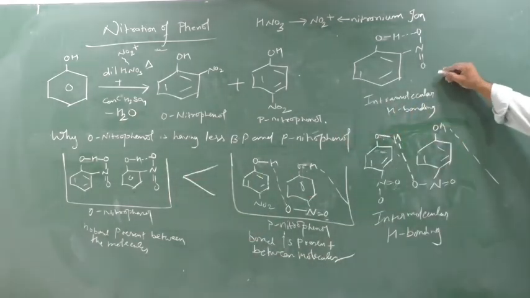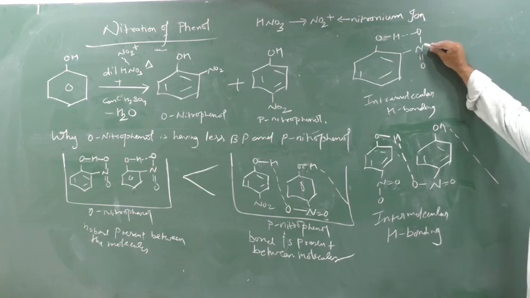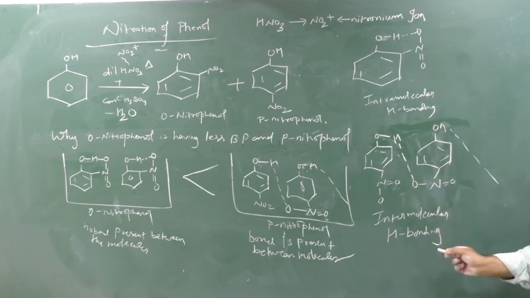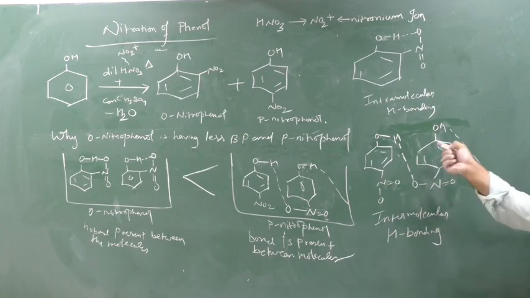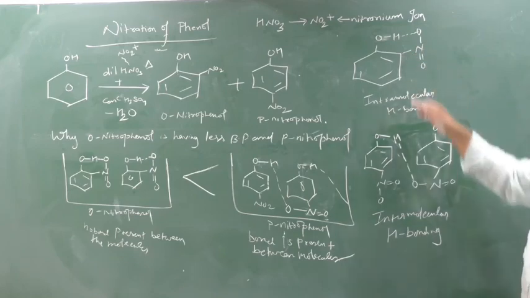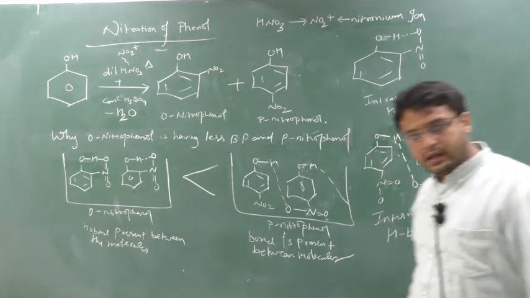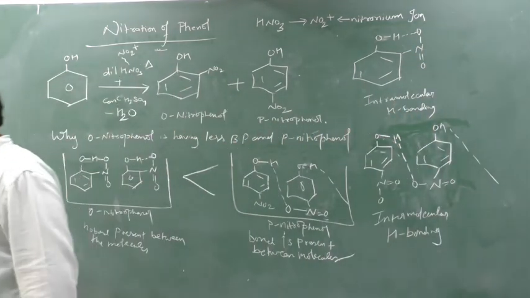So see, this is known as intramolecular hydrogen bonding, the hydrogen bonding present within the molecule, and this is intermolecular hydrogen bonding, the hydrogen bonding present between the same kind of molecules. Here within the molecule, here between the molecules. Clear? So this is nothing but your nitration of phenol.